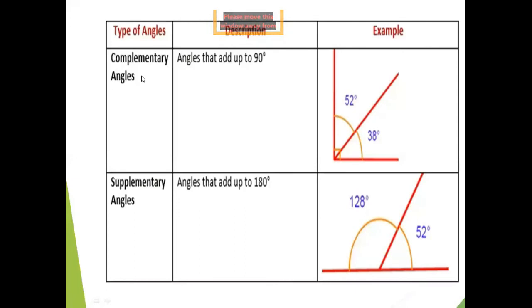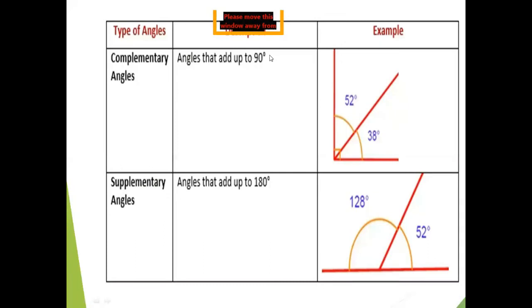Complementary angles. What are complementary angles? If two angles add up and their sum is 90 degrees, they are called complementary angles. In the diagram, you can see the big angle is divided into two parts. One measures 38 degrees and the second is 52. When we add these two measures, we obtain 90 degrees.